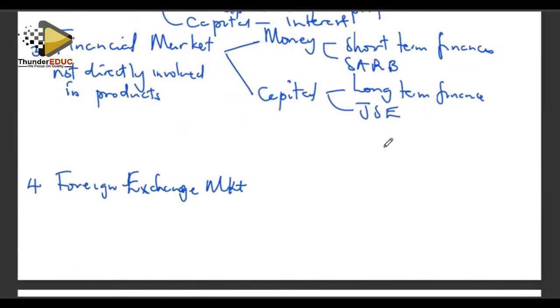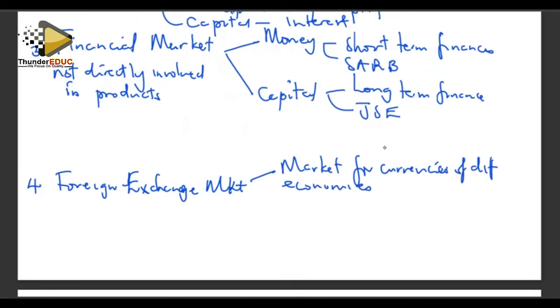Right. Then we have the foreign exchange market. This is a market for currencies of different economies. You look at the usage of the exchange rate as the determinant of the value of the currencies.